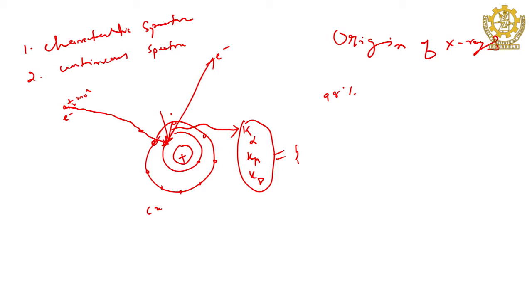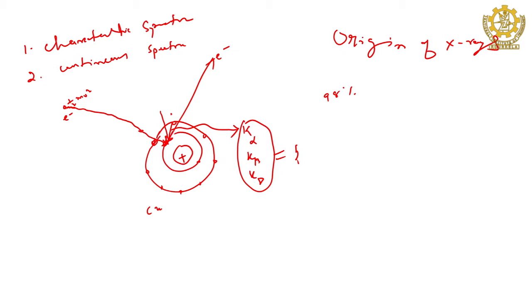That is why this kind of spectra is called the characteristic spectra, because it characterizes the target material from where it comes. If you know the wavelengths K alpha, K beta, K gamma, then you can tell what kind of target is used there. That is why it is called the characteristic spectra.